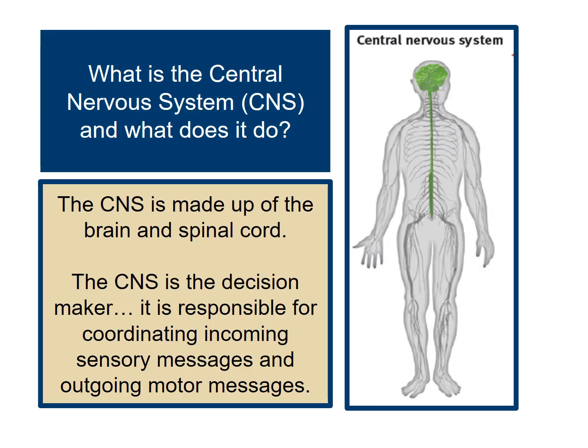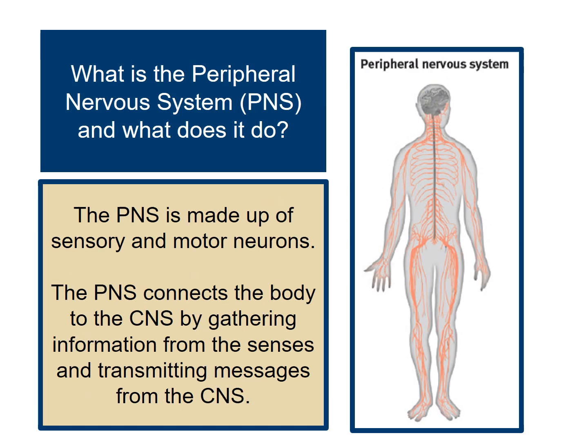So the central nervous system, again, is made up of the brain and the spinal cord, and it's the decision maker, really. It's responsible for coordinating incoming sensory messages and outgoing motor messages. So it's a communicator back and forth. The peripheral nervous system is made up of sensory and motor neurons. It connects the body to the central nervous system by gathering information from our senses and transmitting messages from the central nervous system.